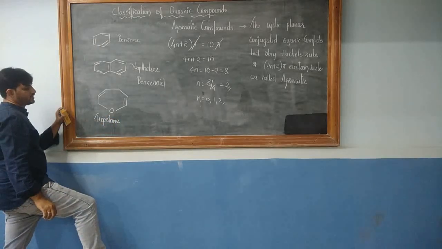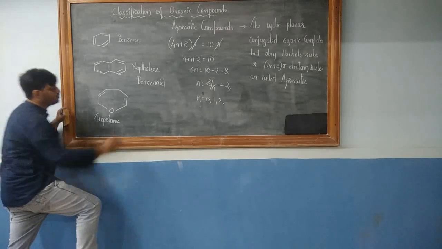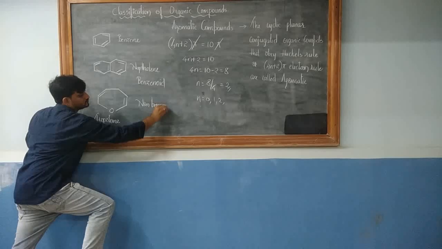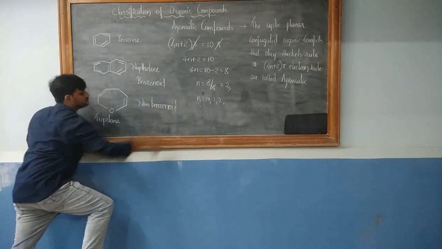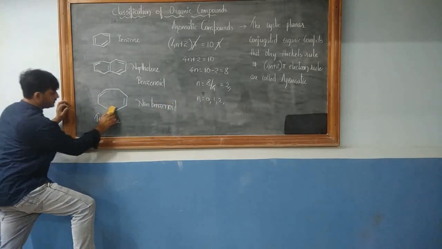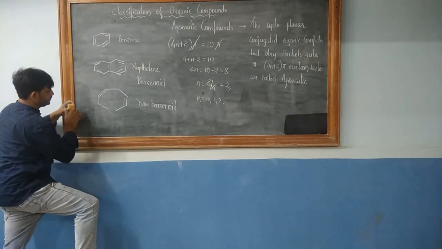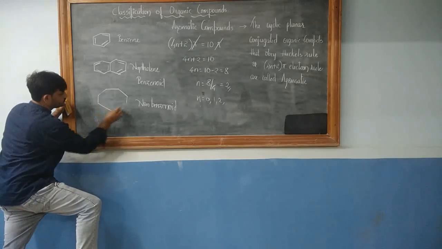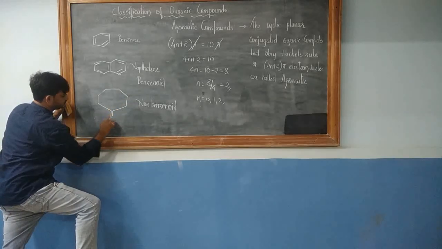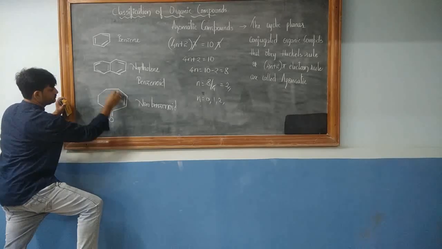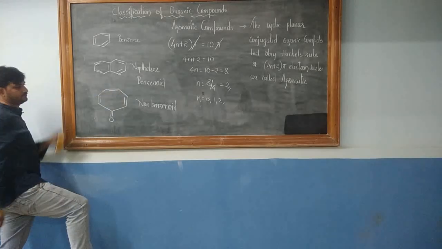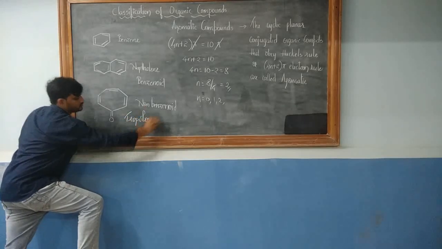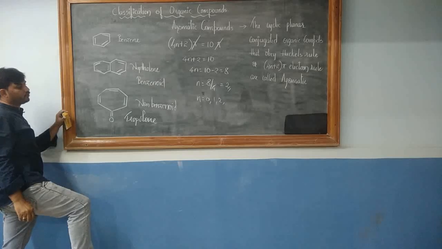This tropolone structure is an example of non-benzenoid aromatic.